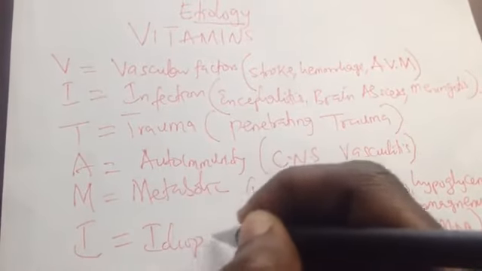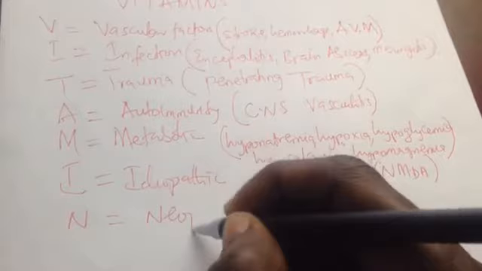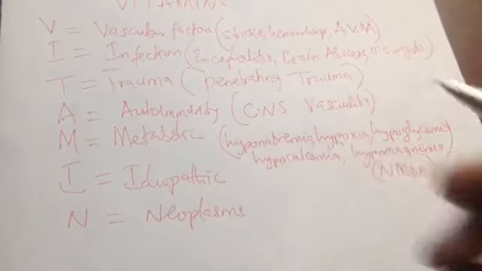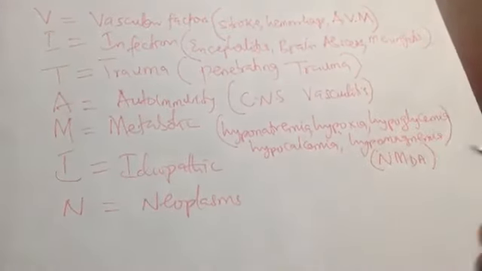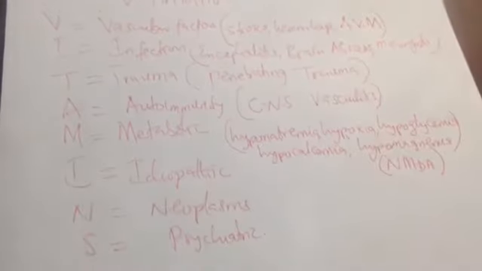So that is it. Now we have the I, which is idiopathic, which is the most common cause. Then N, neoplasms, for example astrocytoma, medulloblastoma, glioblastoma multiforme, or whatsoever. Then S, we have psychiatric factors. So that is it. This is the etiology of epilepsy or epileptic seizure.